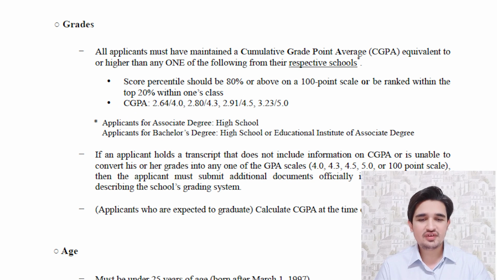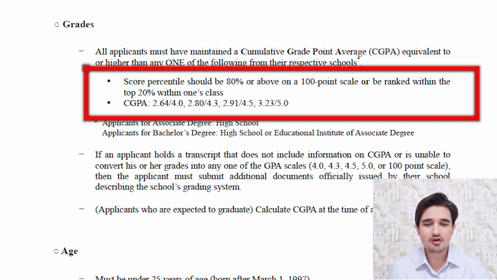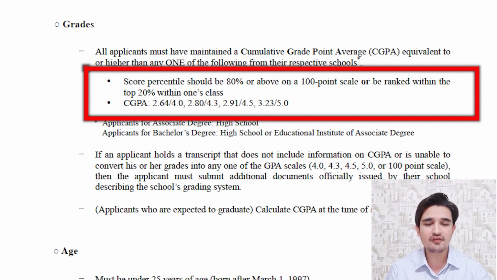So now we will briefly discuss about the eligibility criteria. So you must keep in your mind that your score must be 80% or above on a 100-point scale, or your CGPA must be greater than 2.64 on a 4 scale, 2.80 on a 4.3 scale, 2.91 on a 4.5 scale, and 3.23 on a 5 scale.